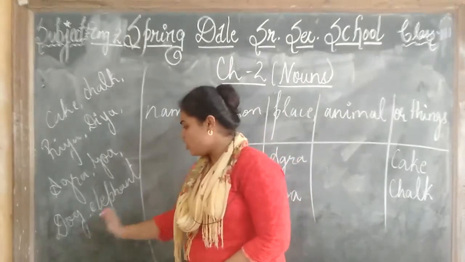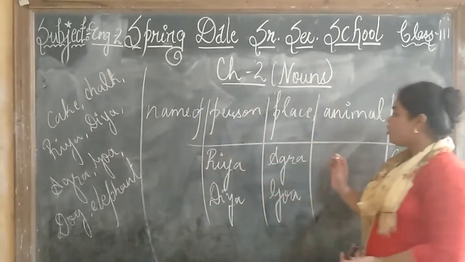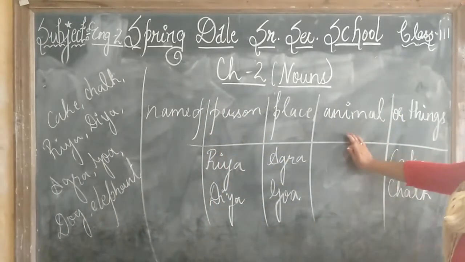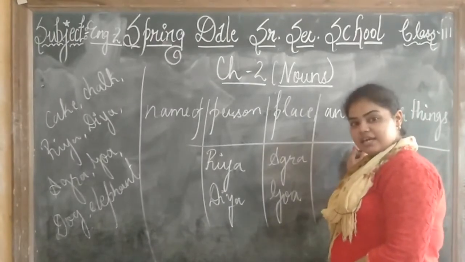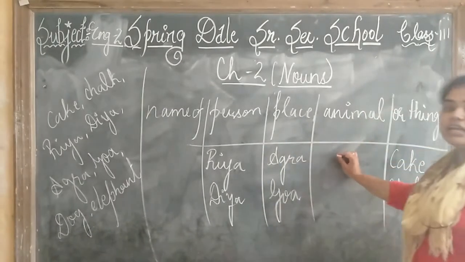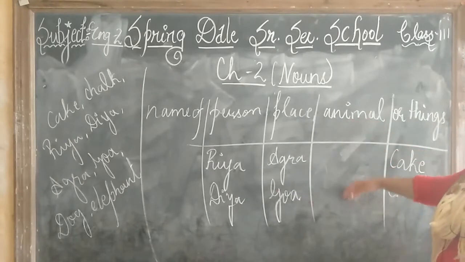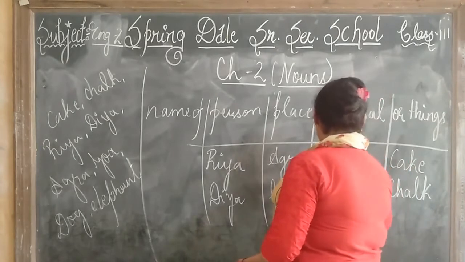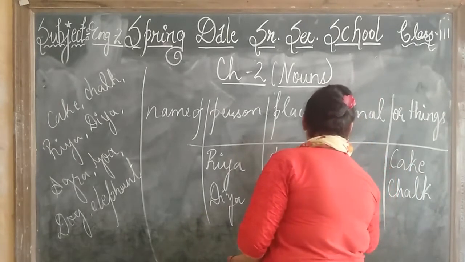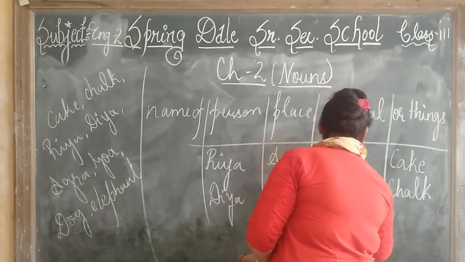Next we have dog and elephant. Now where will we write dog and elephant? They are the animals. Dog or elephant क्या है? They are the animals. So where will we write? Under the box that is animals and we are writing here. First we will write dog, second we have elephant.